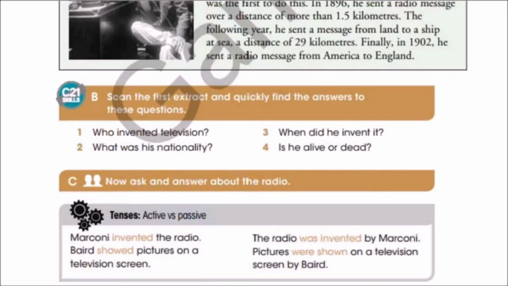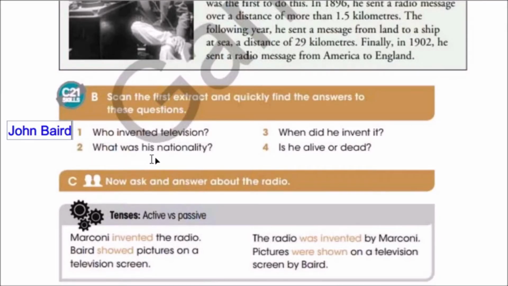So for the first one, it was John Baird. Very good. So for the first one, John Baird invented television. Good job.